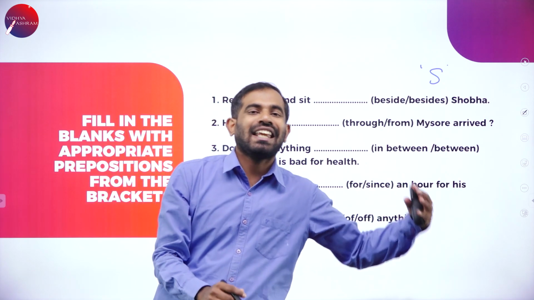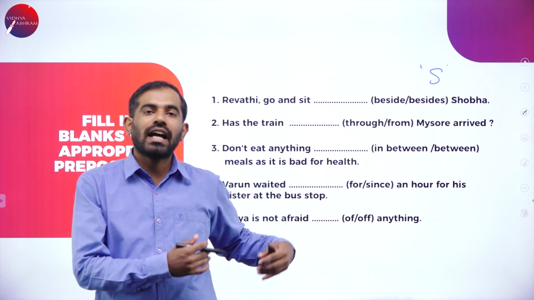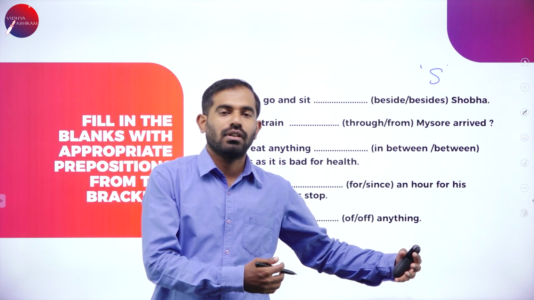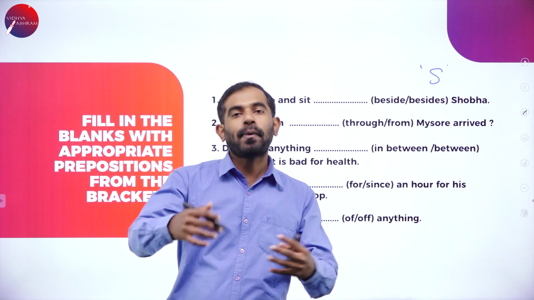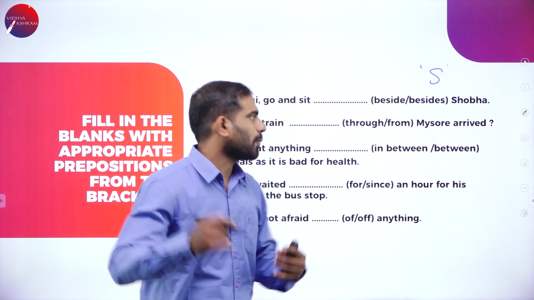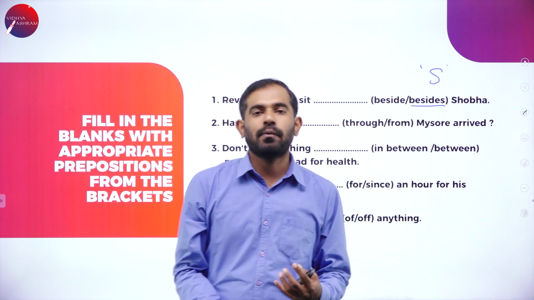Beside is next to. I'm telling you again, beside is next to. Sit next to me. Besides is apart from. For example, if I am talking about besides, let me just give you an example.